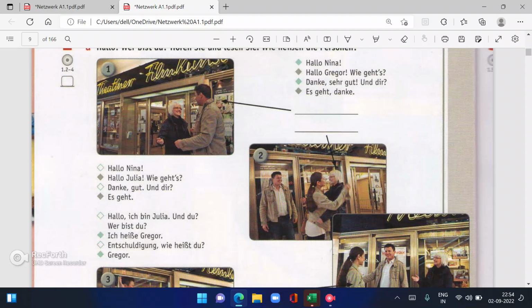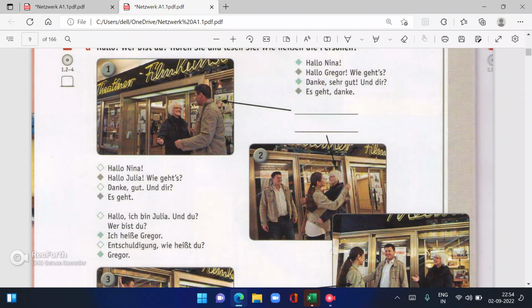Hi Nina, hi Julia, how are you? Danke, thank you, good. And you? And how about you? Then the answer is es geht, I'm okay. Then the third one: hallo, ich bin Julia. Und du? Wer bist du? Ich heiße Gregor.